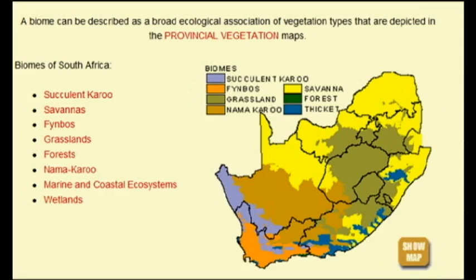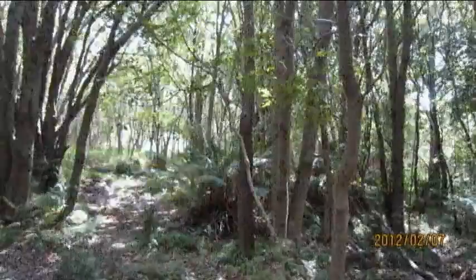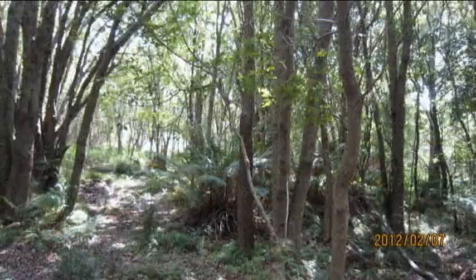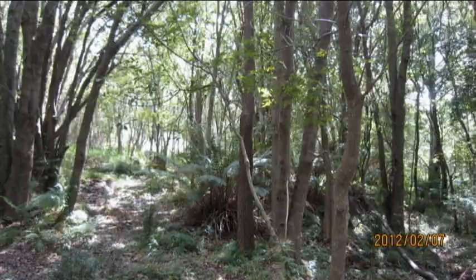Rising to the north, one finds succulent karoo. The most sparse biome in South Africa is the forest biome, found in a small area in the north near the coast. A main characteristic of the forest biome that describes its climate is high humidity and high rainfall, about 100 centimeters per annum on average, which the plants in this biome depend on in order to survive. Temperatures range from warm to mildly warm to maintain humidity.